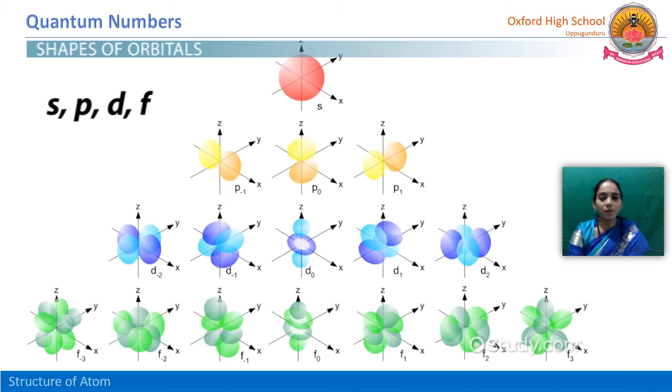Next, f orbital. The f orbital is also degenerate. That means the energies of the main shell are equal here, and these energies are degenerate equally in all orbitals. So f orbital, how many are there? Total 7. This is a little bit clumsy, but you can observe along which axis the orientation is happening. This is about the shapes of the orbitals, like how the orbitals are rotating or orienting along the x, y and z axes.